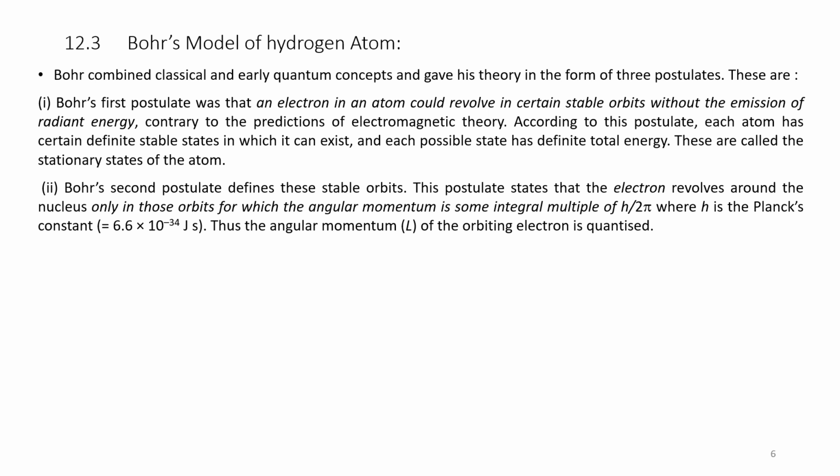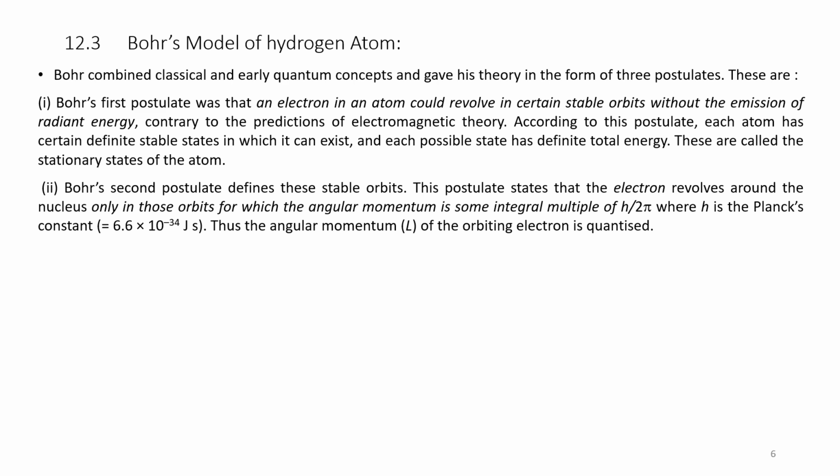Bohr's second postulate defines these stable orbits. That is, the orbits of the electron movement are defined by the second postulate. This postulate states that the electron revolves around the nucleus only in those orbits for which angular momentum is an integral multiple.